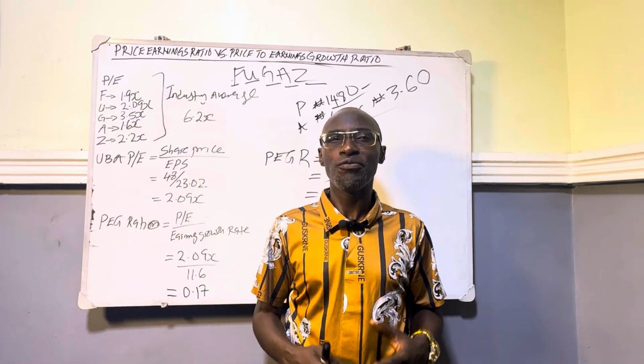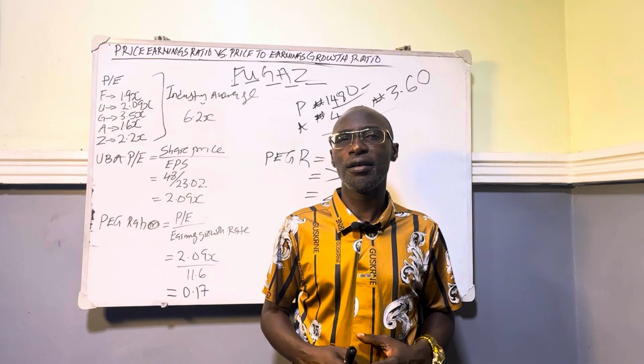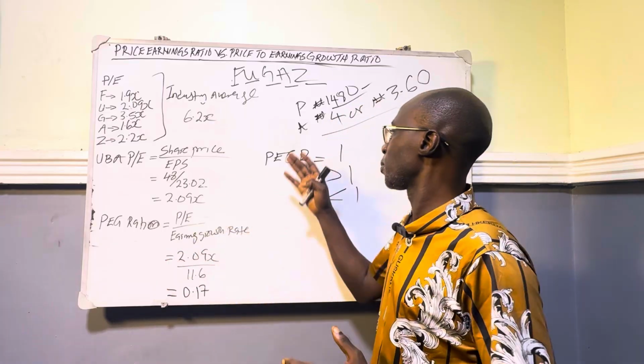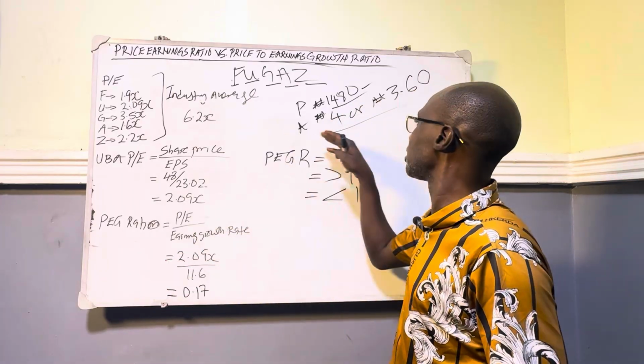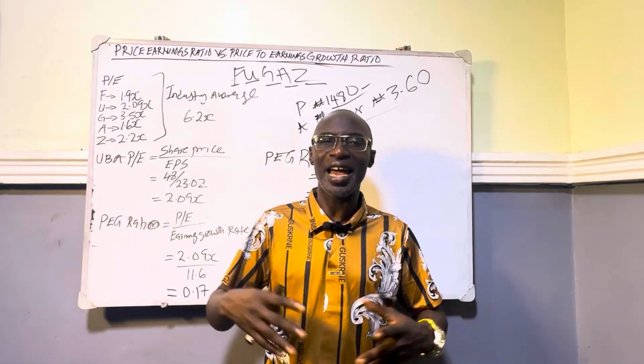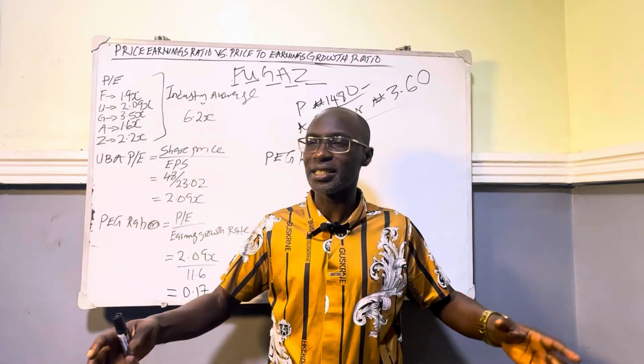a negative sign, which means presently the company is unprofitable, because there is no growth potential in that company. That is why you see that the PEG ratio is carrying a negative sign, which means the earning per share is negative. When you check their status of operation, it is negative.